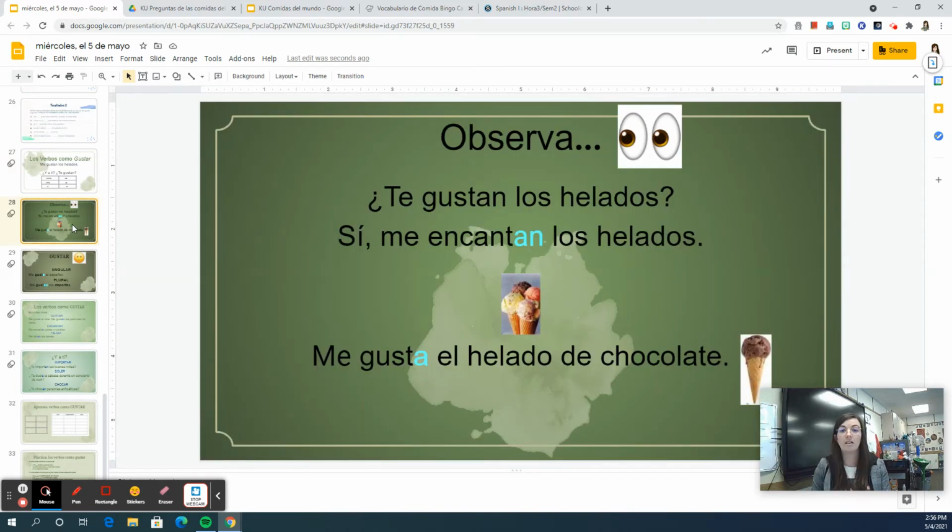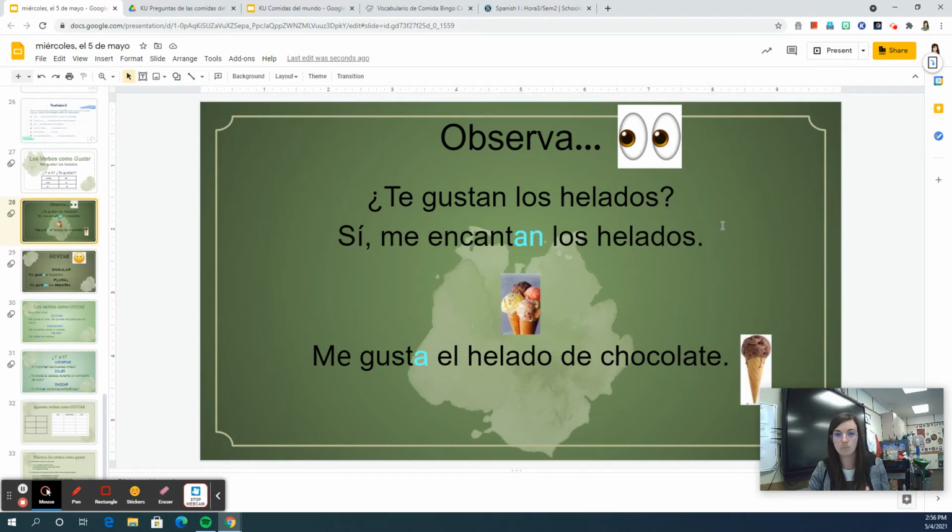Observa. ¿Te gustan los helados? Sí, me encantan los helados. ¿Encantan? Un corazón, me encantan. Me gusta el helado de chocolate. What's the difference? Well, my answer when I said me encantan, it ends with an N because I like multiple ice creams.